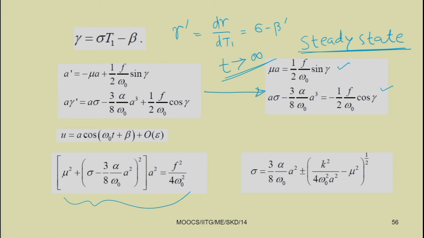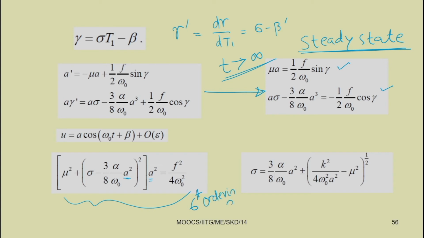So, mu square plus sigma minus 3 by 8 alpha by omega 0 a square, whole square, into a square equal to f square by 4 omega square. So, you can see this equation is sixth order in a. This is a to the power 6 term you will get: a square whole square gives a to the power 4, and outside we have one more a square. So, a to the power 6.